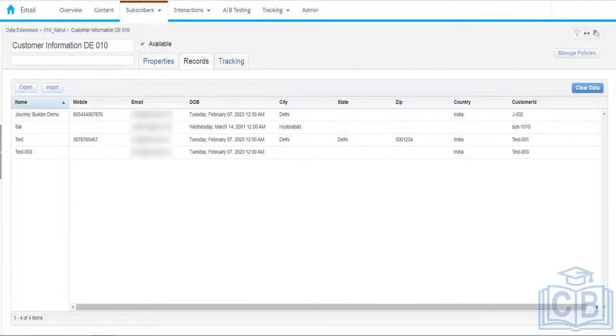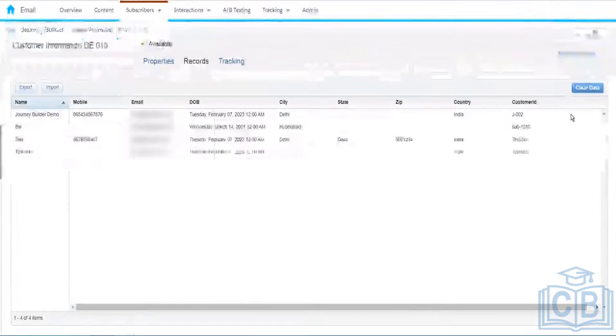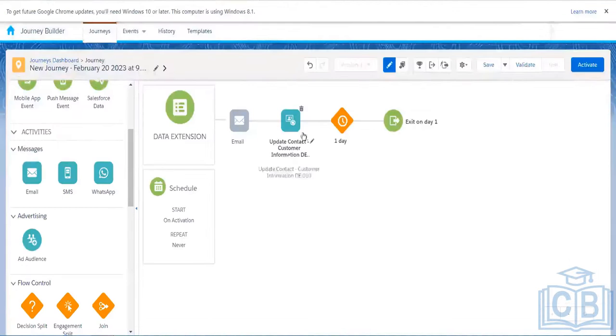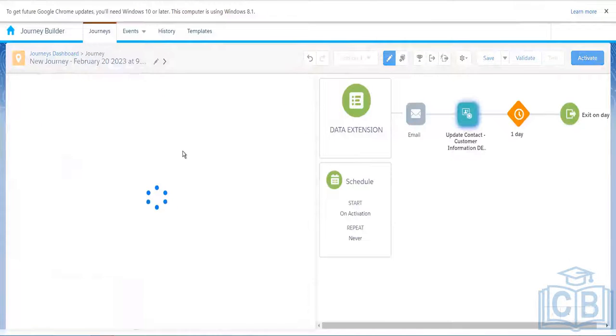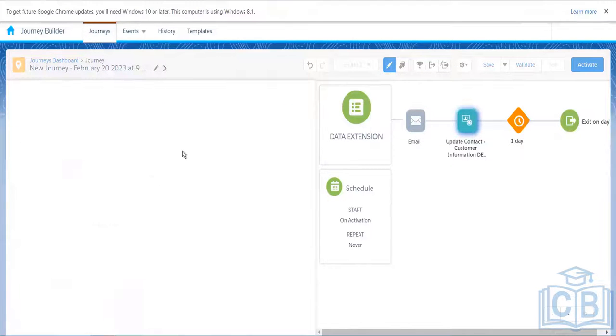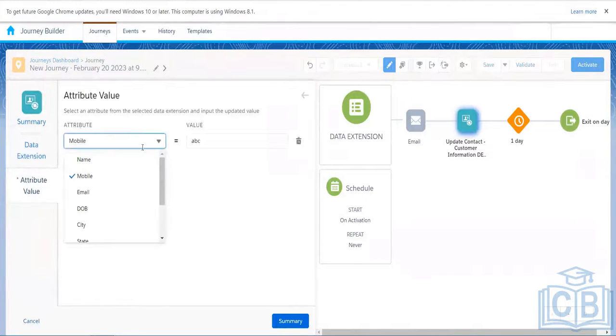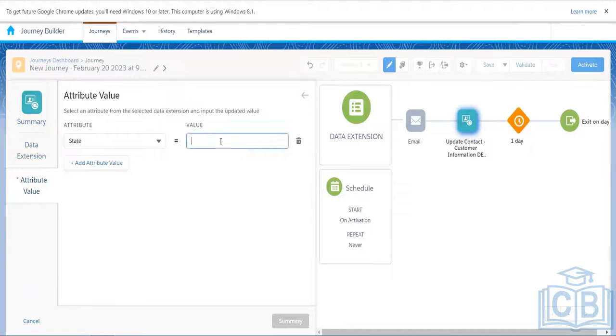What we can do is, let's say we have a status field over here. Let's imagine we have a status field, and we can come over here and select that we want to update the status field. Right now we don't have one, but let's take any field. Let's say this field is the status field, and we can say email sent, and click on save and click on done.